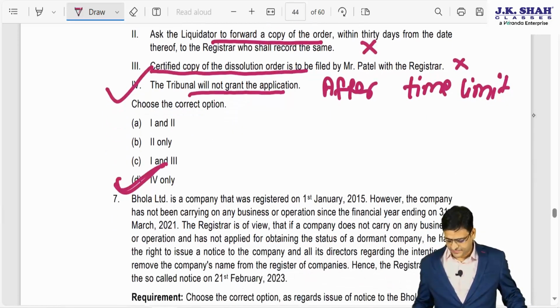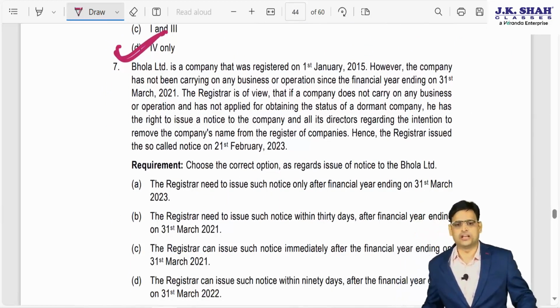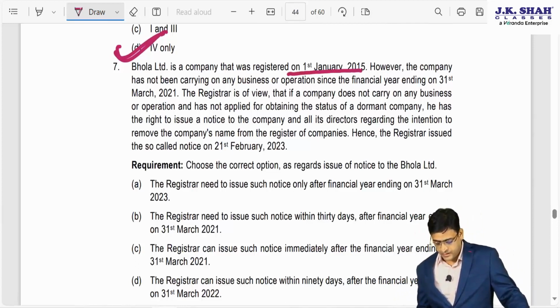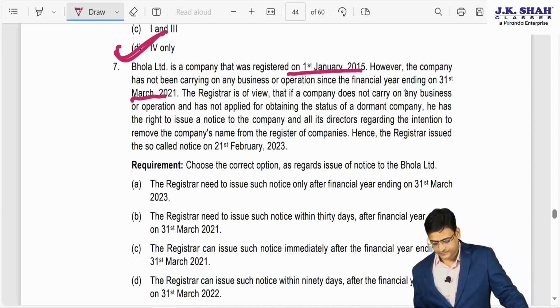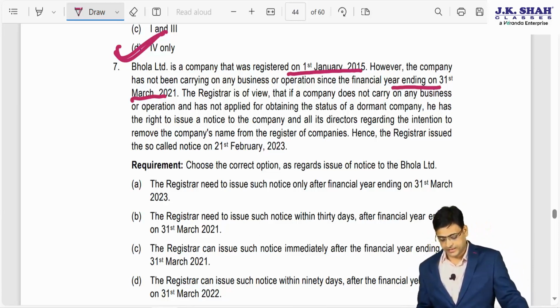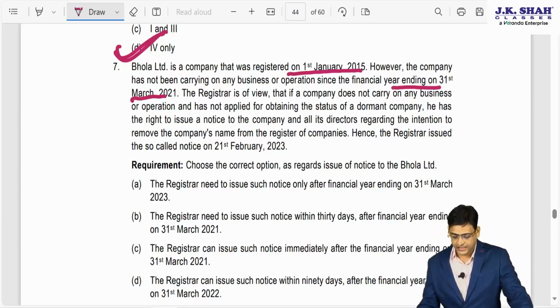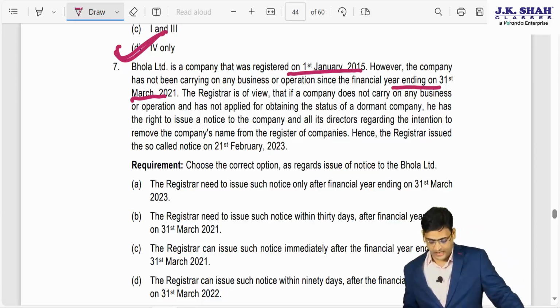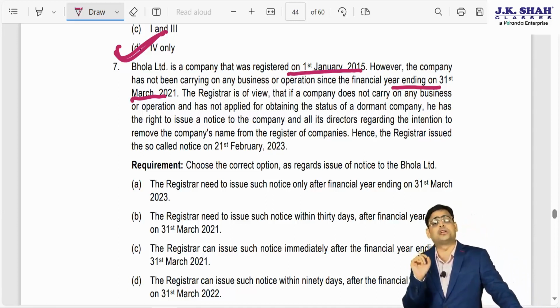Now moving on to the next MCQ. Bhola Limited is a company that was registered on 1st January 2015. However, the company has not been carrying on any business or operations since the financial year ending on 31st March 2021. The registrar is of the view that if a company does not carry on any business or operation and has not applied for obtaining the status of a dormant company, he has the right to issue the notice to the company and all its directors regarding the intention to remove the company's name from the ROC. Hence, the registrar issued the so-called notice on 1st Feb 2023.